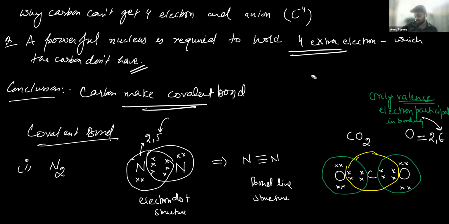So that's all for today, dear students. In the next class, we're going to discuss the graphite and diamond structures and the anomalous behavior of diamond and graphite: why diamond is very hard and graphite is a good conductor of electricity. We will also discuss the homologous series and functional groups.